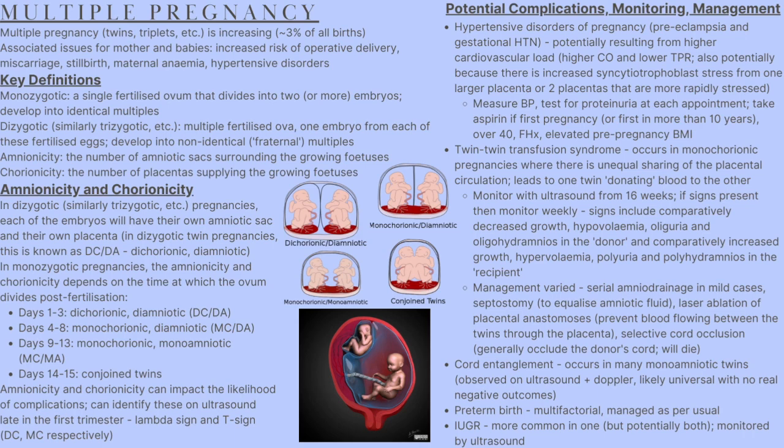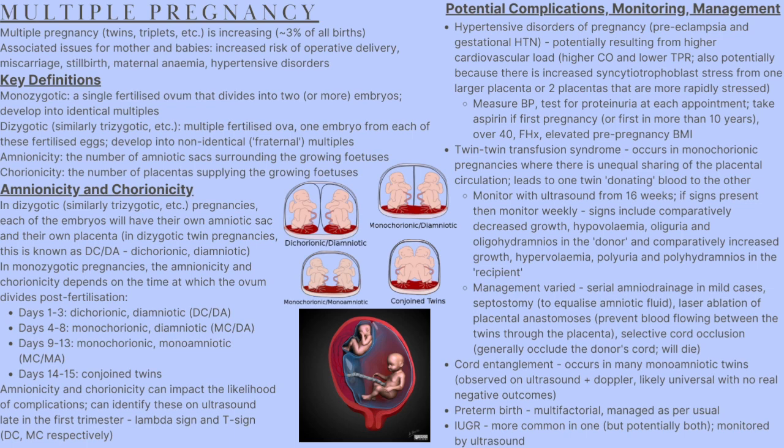Signs include comparatively decreased growth, hypovolemia, oliguria and oligohydramnios in the donor twin. In the schematic, this is the twin at the top left. Note that there is less amniotic fluid visible, and if an ultrasound were to be taken, the baby's bladder would be near empty. In the recipient twin, there will be comparatively increased growth, hypervolemia, polyuria, and polyhydramnios. In the schematic, this is the twin in the bottom right. Again, if an ultrasound was taken, we would see this baby's bladder distended.